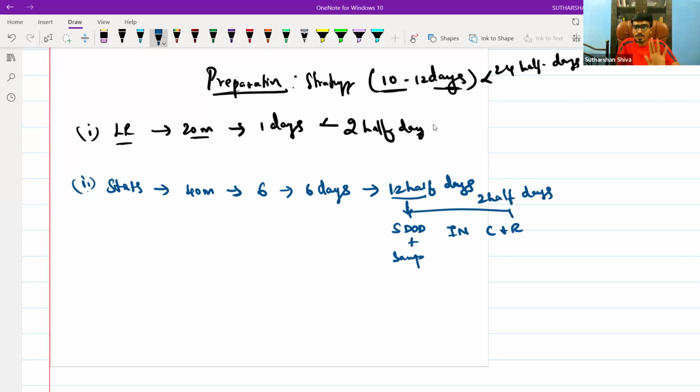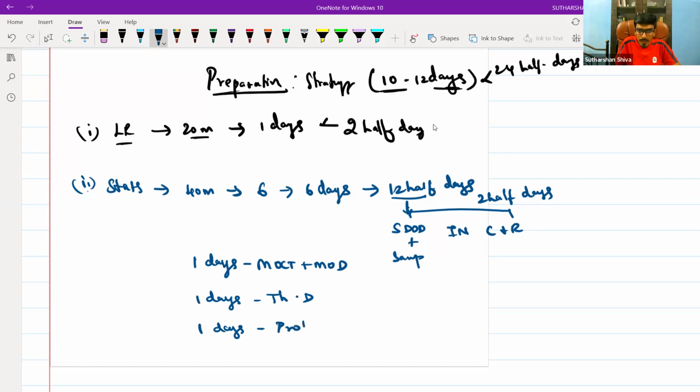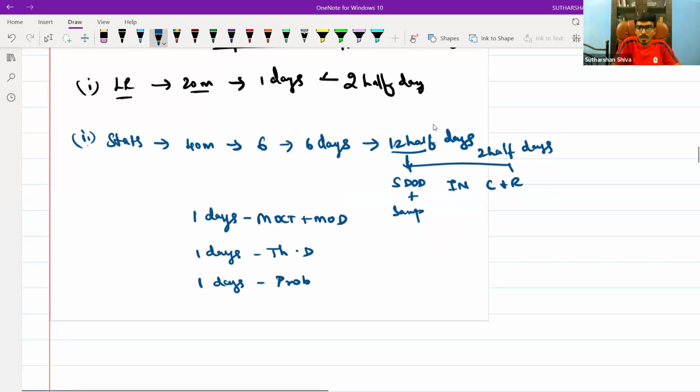It is possible. Then another 1 full day, give it for measures of central tendency plus measures of dispersion. Another day, do theoretical distribution. In another day, do probability. So total 4 days is done.